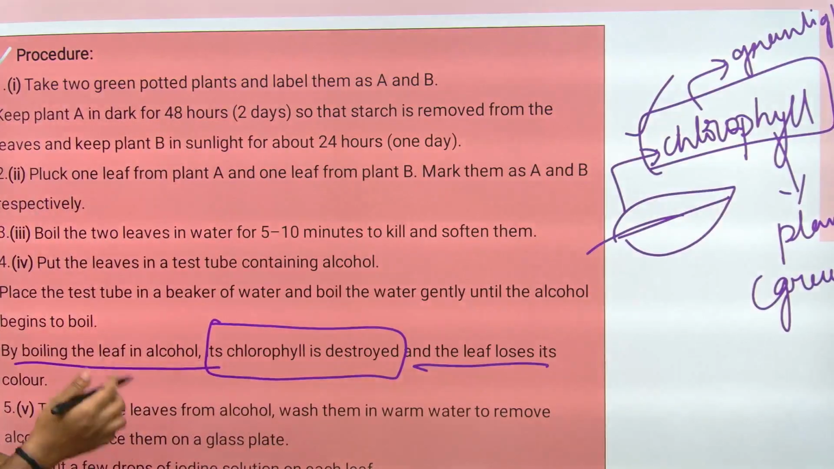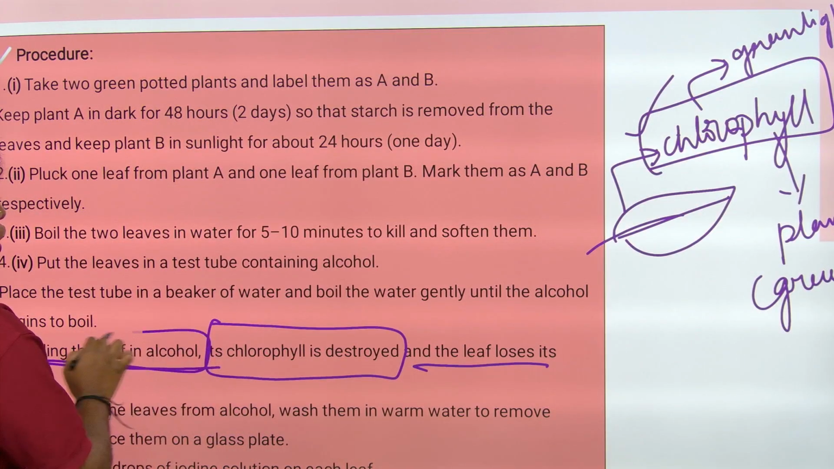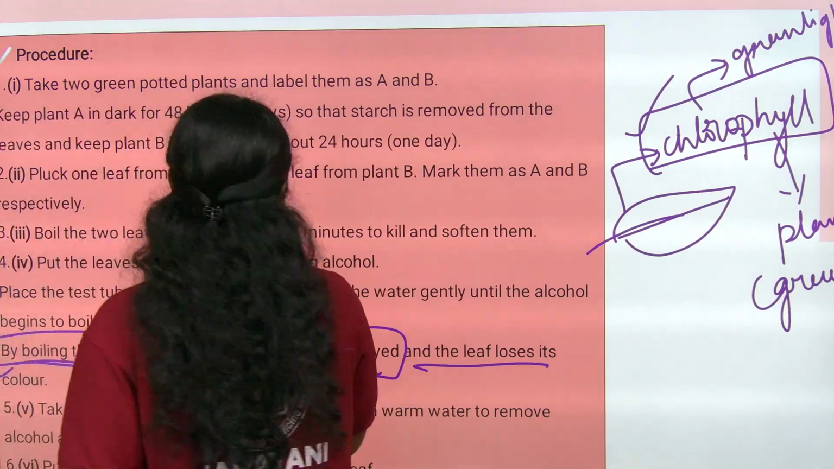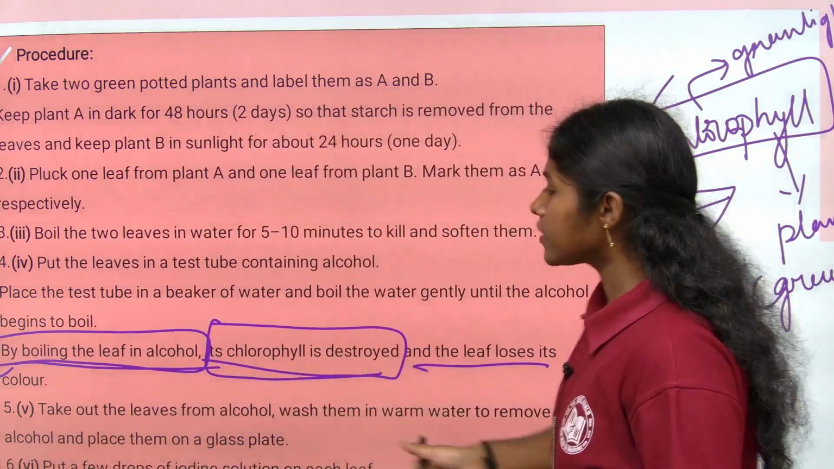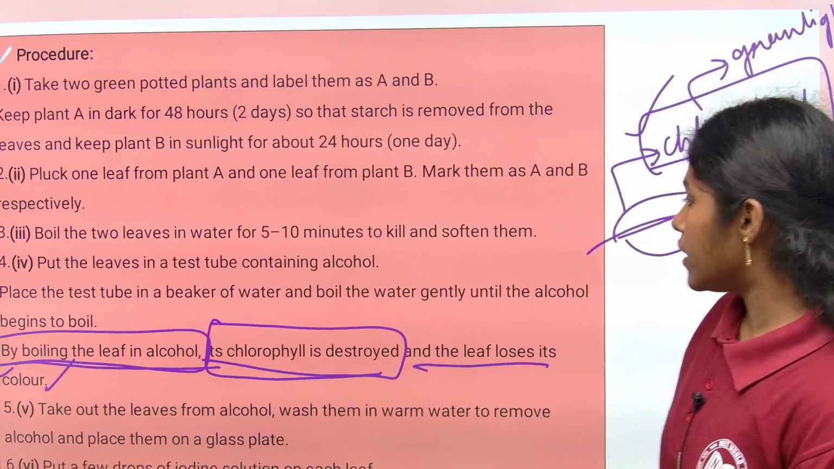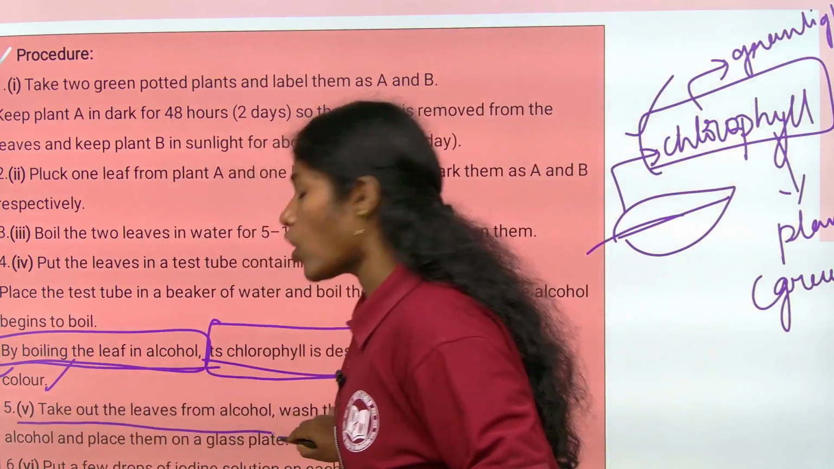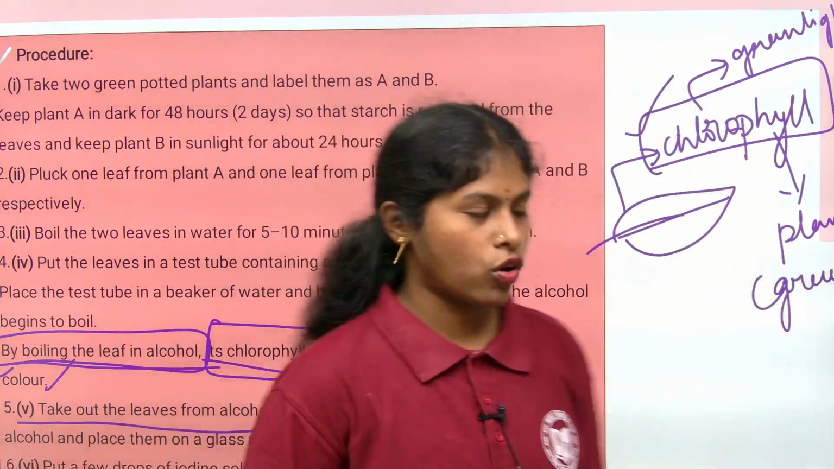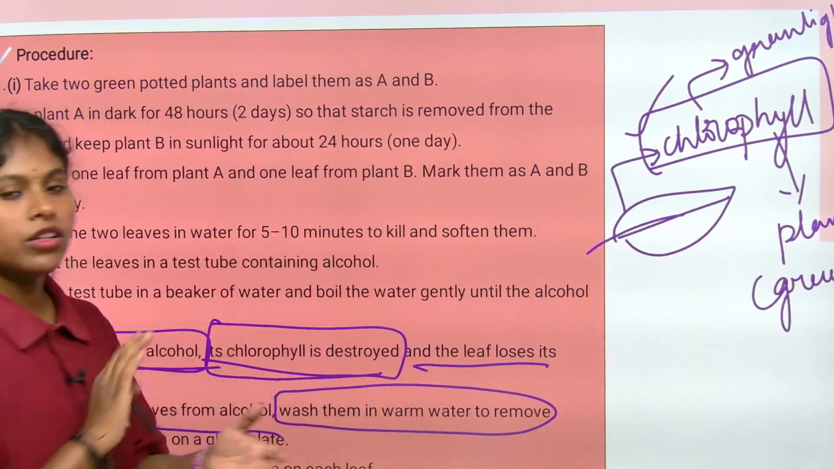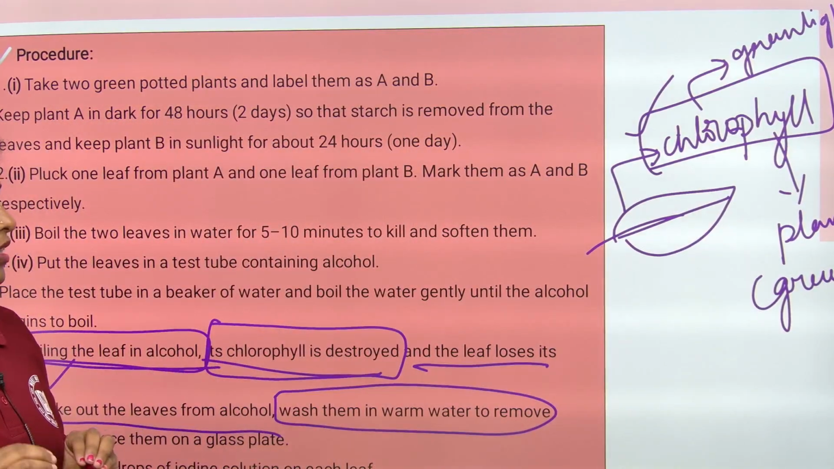So what will happen by boiling the leaves in alcohol? The chlorophyll which is present will be destroyed. The leaf loses its color. Right? One minute. Okay. Take out the leaves from the alcohol. Then what will you do? Wash both leaves in warm water.